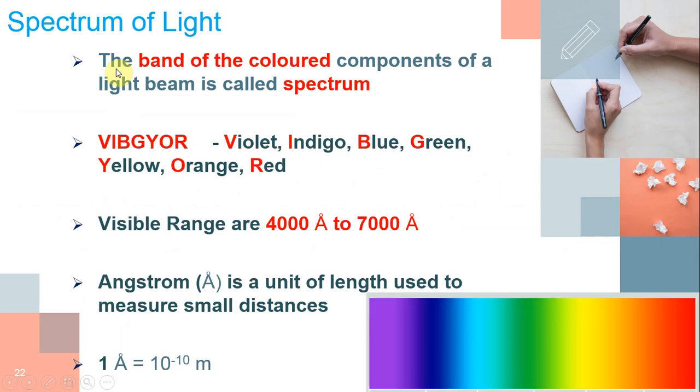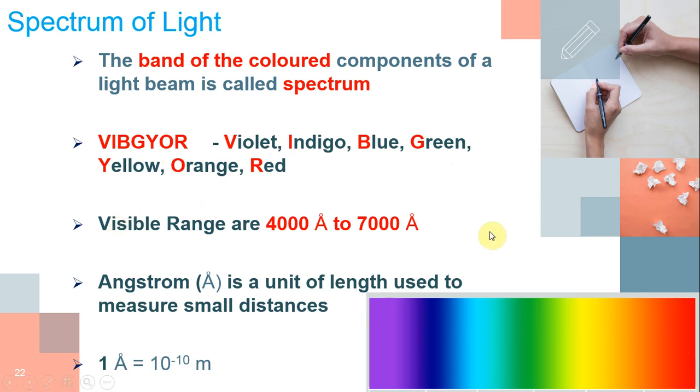So what is a spectrum? The band of colored components of a light beam is called a spectrum. This is a continuous band of colors, that means continuously varying wavelength. This is a spectrum. The short name of these colors is VIBGYOR: V for violet, I for indigo, B for blue, G for green, Y for yellow, O for orange, and R for red. So these are the visible lights.